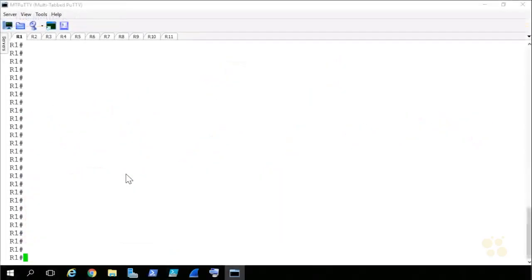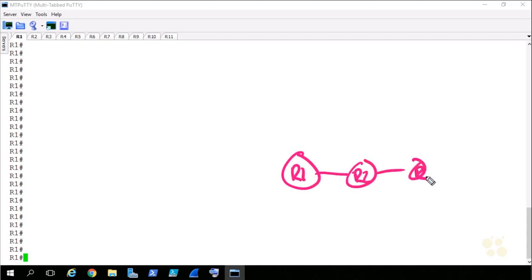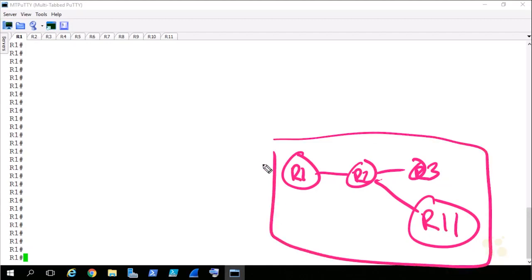Let's get going. Now, to reemphasize some of the key topics that we covered in the previous section when we were setting up the basics of BGP, I'm going to build a topology where there's R1, R2, R3, and R11 down here. These are all within AS100, and I'm going to build this full mesh topology, so R1 will have a connection here, R1 will have a connection here, R2 is already pretty well meshed, and R3 just needs a connection to R11 at this point. But I'm going to build this so that it's peered based on loopback addresses.